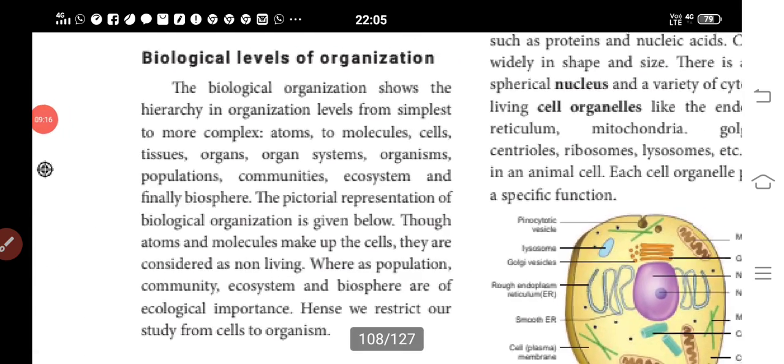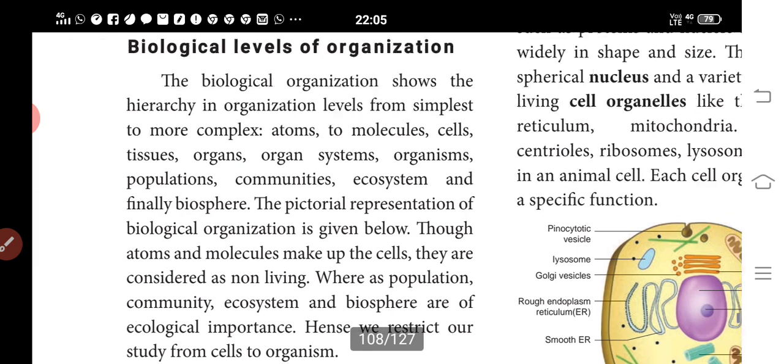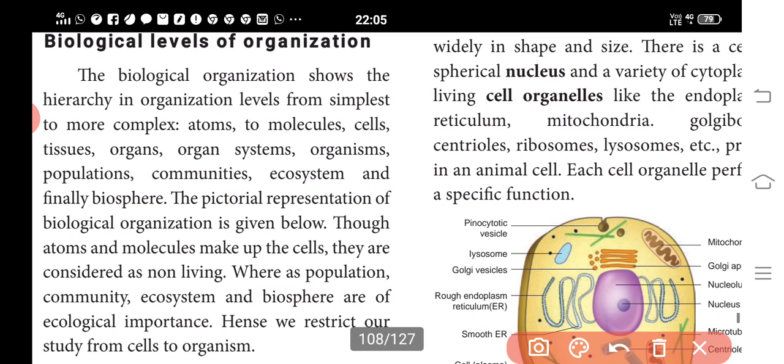The biological organization shows the hierarchy of organization levels from the simplest to the more complex: atoms, molecules, cells, tissues, organs, organ systems, organisms, populations, communities, ecosystem, and finally the biosphere. The pictorial representation is given below. Atoms and molecules make up the cells, so they are considered non-living, whereas population, community, ecosystem and biosphere are of ecological importance. The study is restricted from cells to organisms. That is the biological levels of organization.